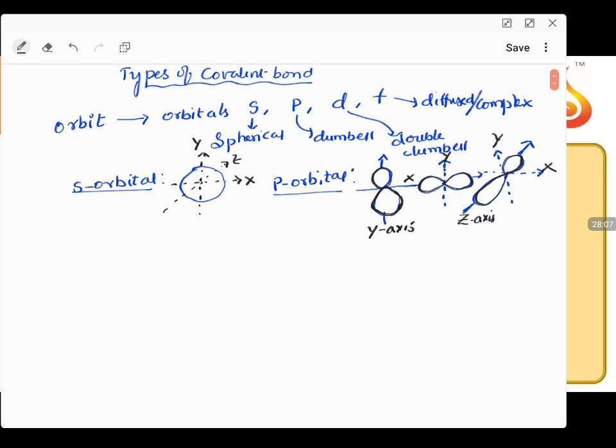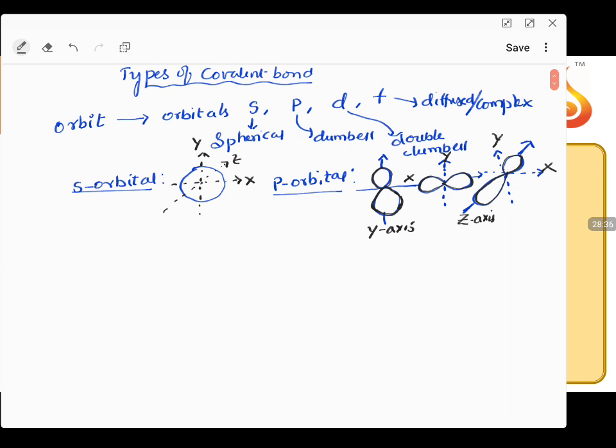Orbitals are inside the orbits, just like the racks inside your shelves, the different shelves you have in almirahs. In the same way, in a given orbit, I can explain this with a simple example. Let us consider that in your school you have a big school building. The building is completely taken as an atom. Inside that building, you have different floors: ground floor, first floor, second floor, third floor.